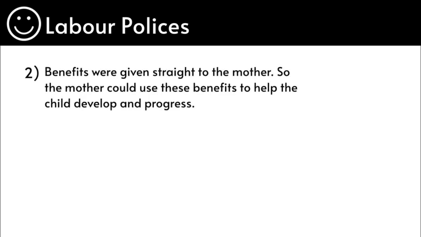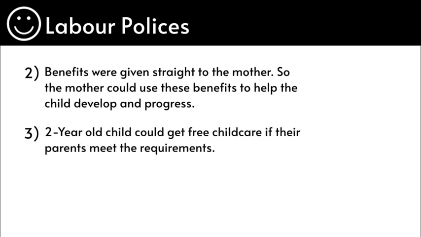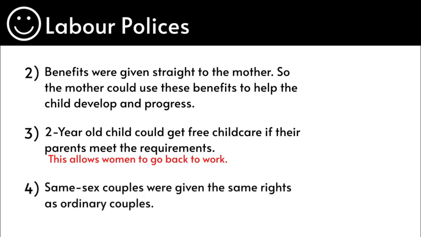Benefits were given straight to the mother, so that the mother could use these benefits to help the child develop, get the child toys, or even help with childcare. Two-year-old children could get free childcare if they met the governmental requirements. This allowed women to go back to work. Same-sex couples were given the same rights as ordinary couples. They were able to adopt children and have the same rights as any other couple would.